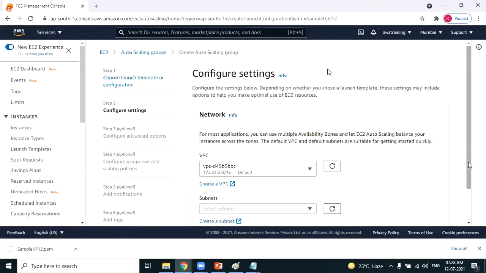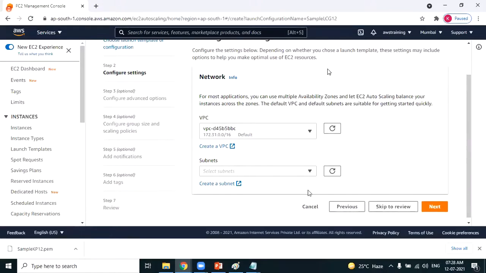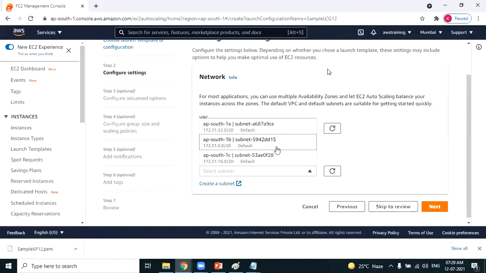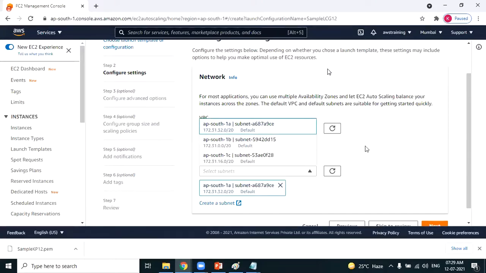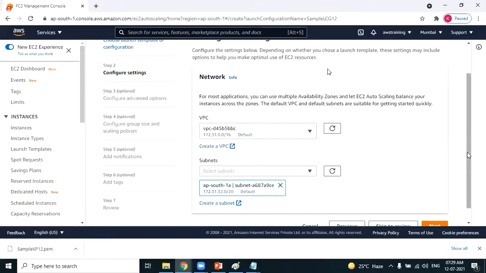Where do you want the EC2 machines to be created? Obviously in the Mumbai region. The Mumbai region is having 3 partitions. Partition 1, partition 2, partition 3. These partitions are called as subnets. AP South 1A, 1B, 1C. I want to create it in this particular partition. Any partition you can select, that does not make a difference. Okay. Next.